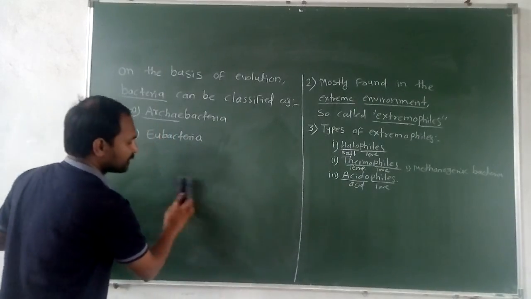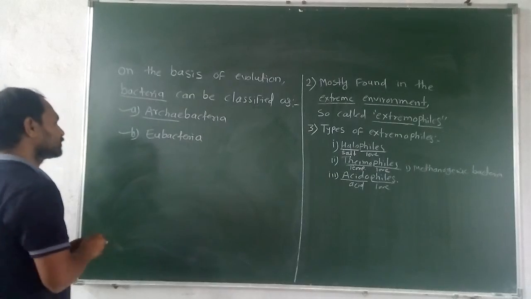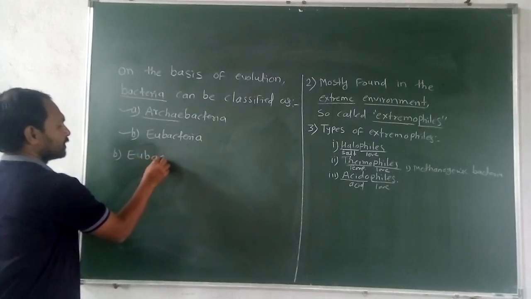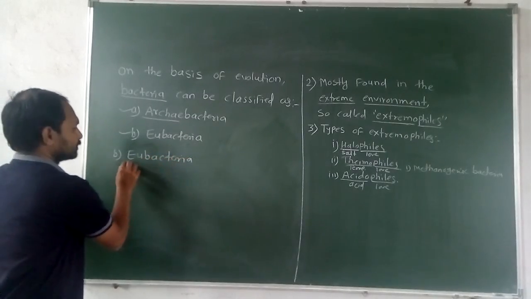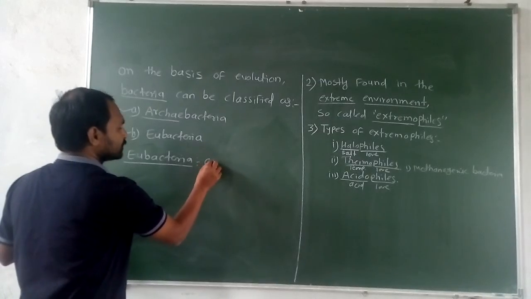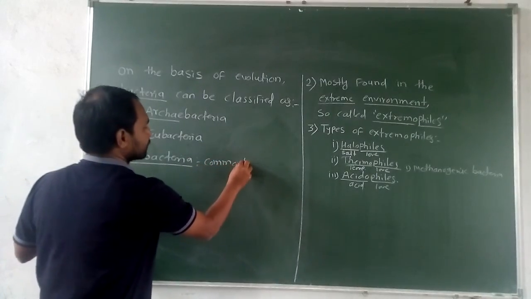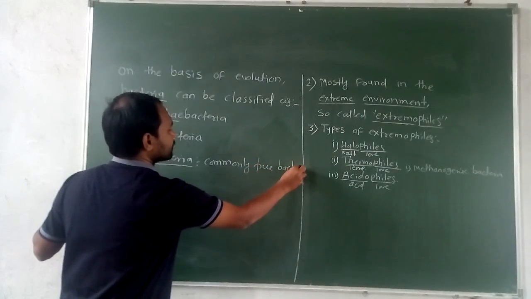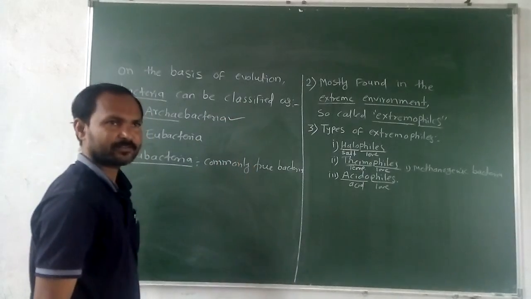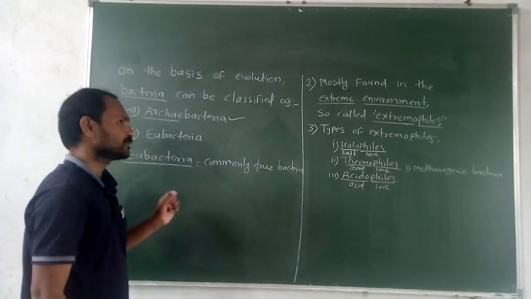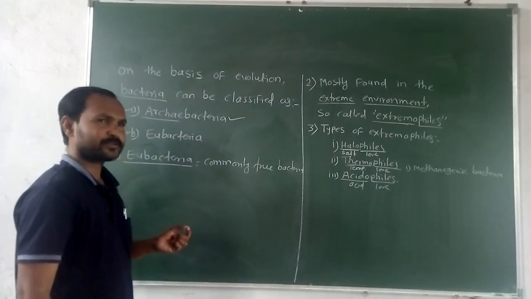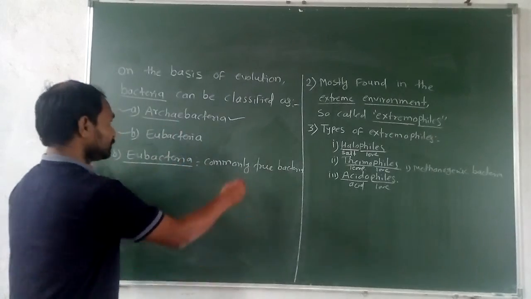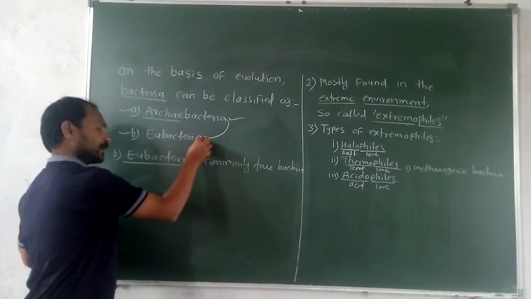Now eubacteria, that bacteria we commonly call the true bacteria. On the earth, the first bacteria present was the archaea bacteria. In our earth, the first organism was an archaea bacteria, and that is autotrophic. That bacteria shows an autotrophic mode of nutrition, then this bacteria evolved into the eubacteria.